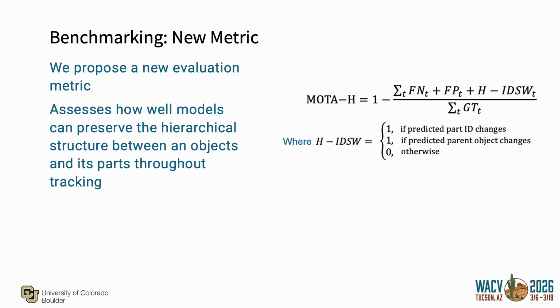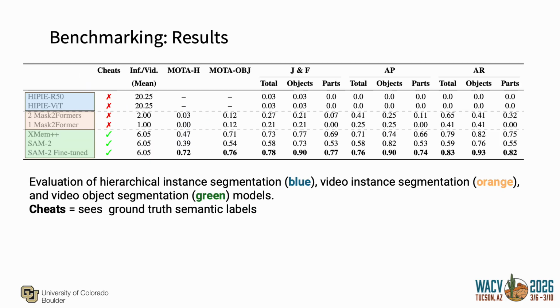We propose a new evaluation metric that can assess how well models can preserve the hierarchical structure between an object and its parts throughout tracking. So we came up with a new penalty, specifically hierarchical identity switching, in which we penalize the model if a predicted part ID changes or if a predicted parent object changes.